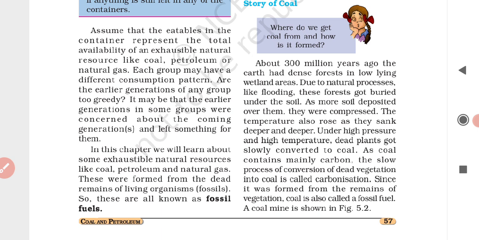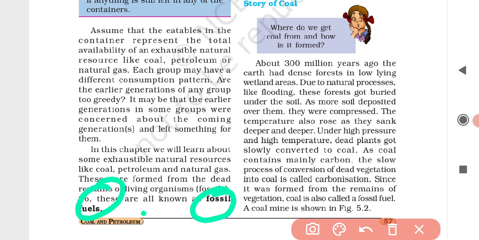So in this chapter we will learn about some exhaustible natural resources like coal, petroleum and natural gas, and these were formed from the dead remains of living organisms, which are also called fossils. Living organisms are plants or animals. These coal, petroleum and natural gas were formed from the dead remains of living organisms, so they are also known as fossil fuels. Clear?